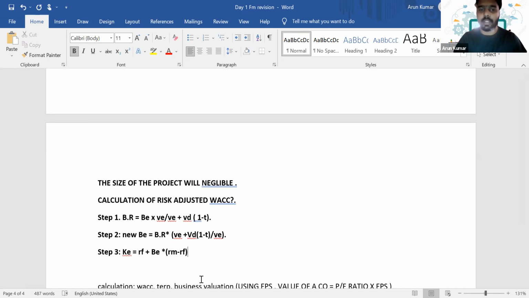Step 1: BR is equal to beta E into VE by VE plus VD into 1 minus T. Next, we calculate a new systematic risk, that is BR into VE plus VD into 1 minus T divided by VE. And last one is step number 3, that is cost of equity is equal to RF plus beta E into RM minus RF. Is it clear, everyone?